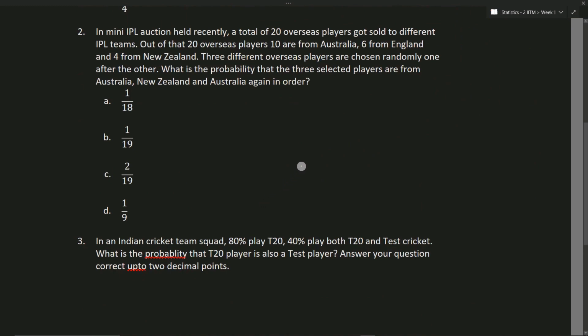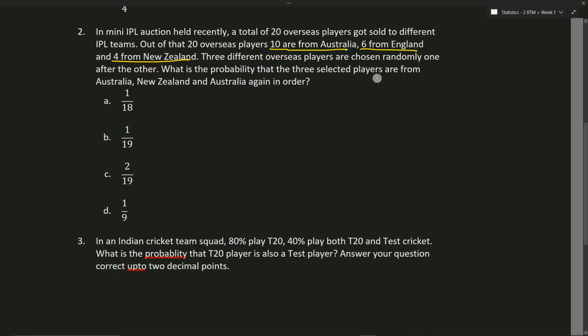In a mini IPL auction held recently, a total of 20 overseas players got sold to different IPL teams. Out of 20 overseas players, 10 are from Australia, 6 are from England, and 4 are from New Zealand. 3 different overseas players are chosen randomly, one after the other. What is the probability that the 3 selected players are from Australia, New Zealand, and Australia again, in that order?